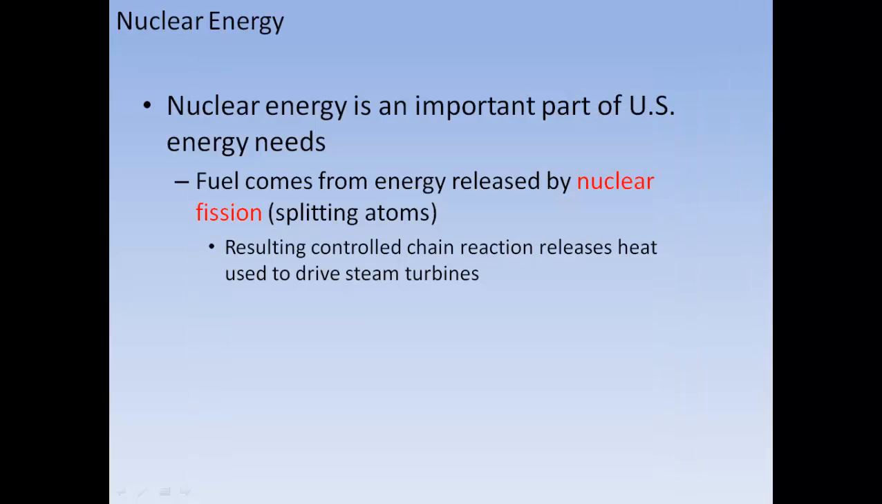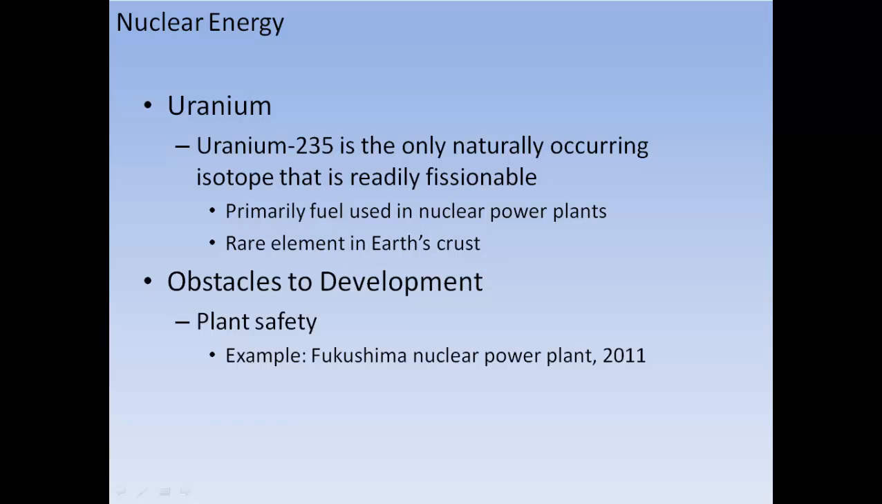Nuclear energy is an important part of U.S. energy needs. Fuel comes from energy released by nuclear fission, the splitting of atoms. The resulting controlled chain reactions release heat used to drive steam turbines. Uranium-235 is the only naturally occurring isotope that is readily fissionable. It is the primary fuel used in nuclear power plants. It's a rare element.